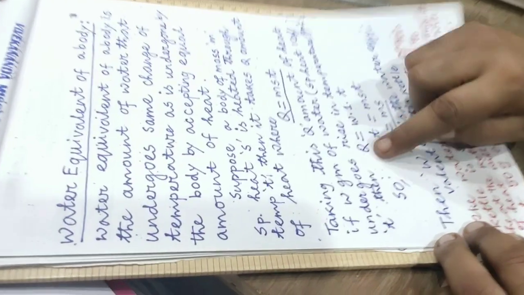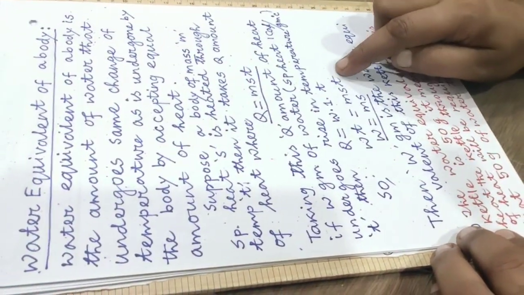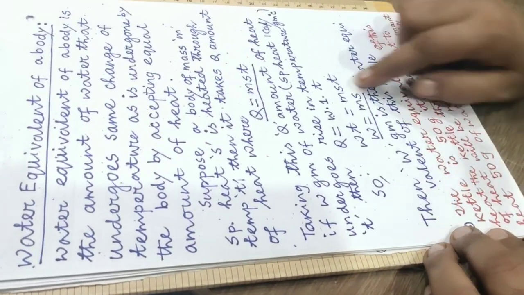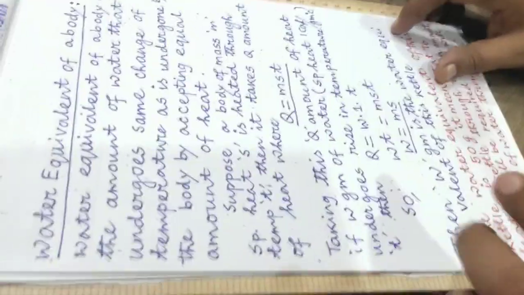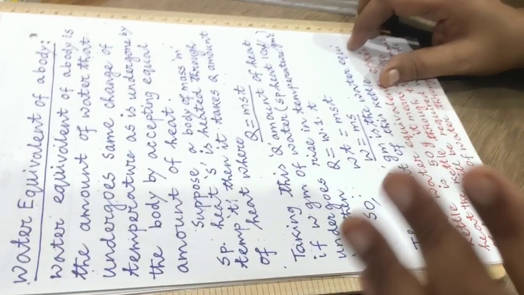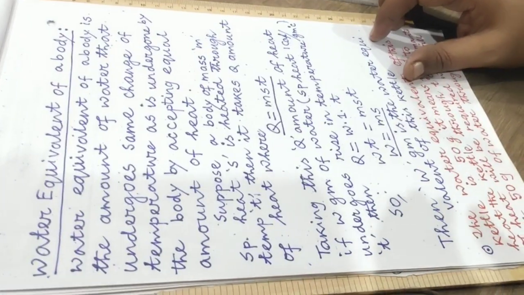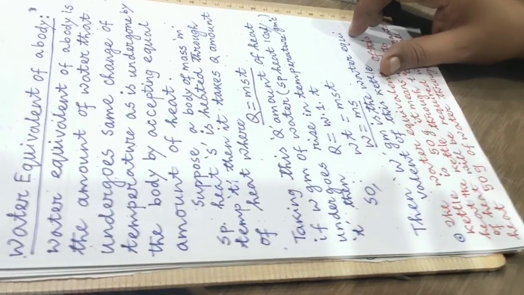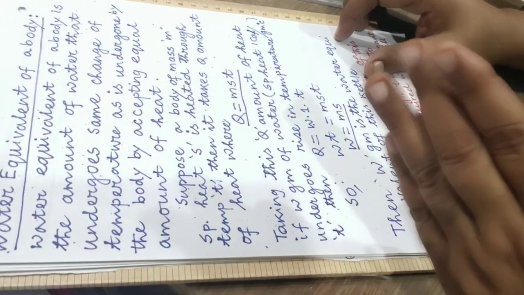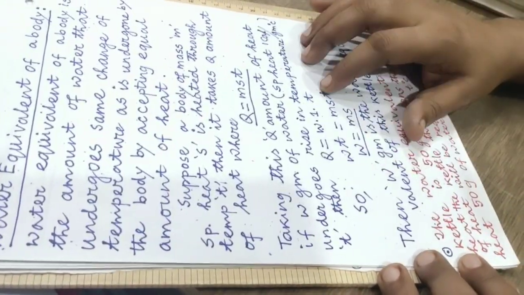Therefore, from these two we can write Q = MST and Q = W into 1 into T. We can write W into T = M S into T. So W = M into S. Then this W gram will be the water equivalent of this kettle. That means instead of heating the kettle, you may consider as if you are heating W gram of water. So far as the ability of acceptance or release of heat is concerned, W gram of water is equivalent to the body. Its unit will be the unit of mass.